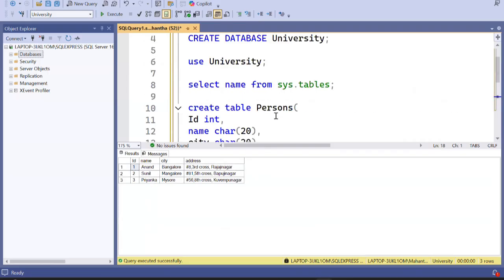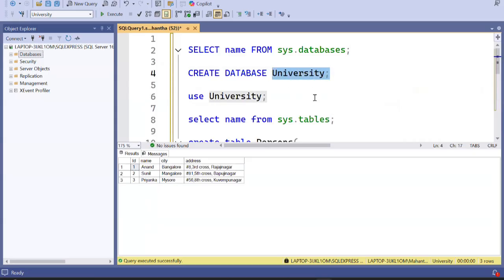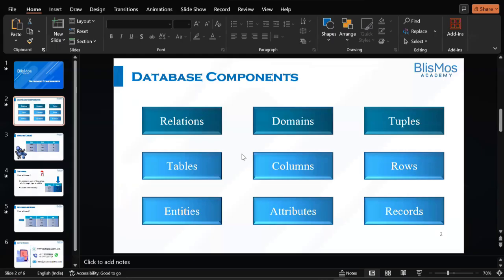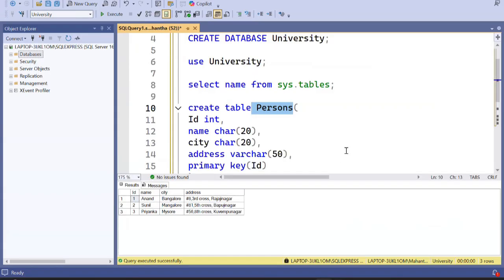We created a database called university, and within that, we created a table called persons. Persons has ID, name, city, address columns, and also it has 3 records. You guys got it? So these are the important components. We have a database. Within the database, we have a table. A table has columns and rows, which are also called attributes and records. Wonderful. Any questions here? Kushal, Kiran, Hasina, any questions?